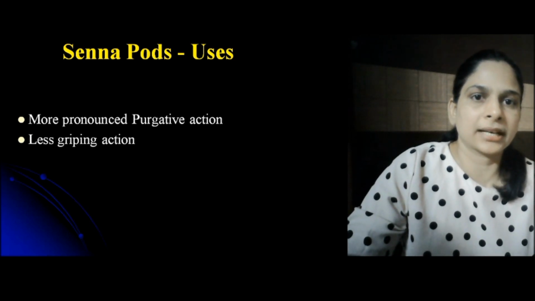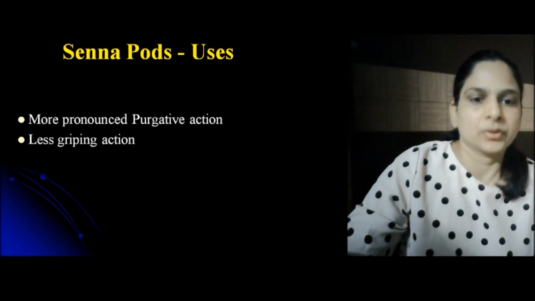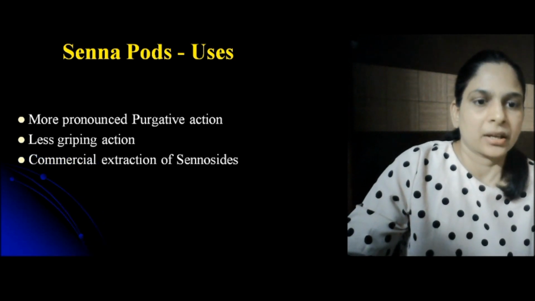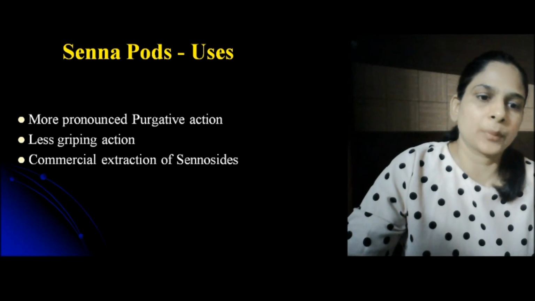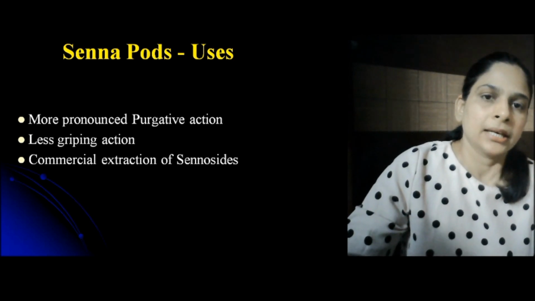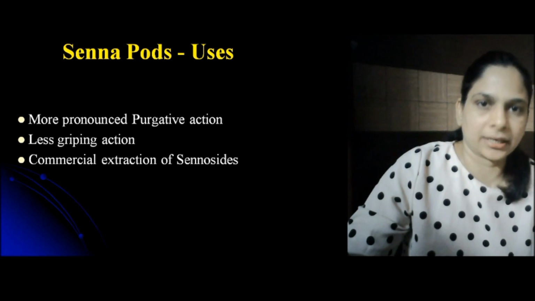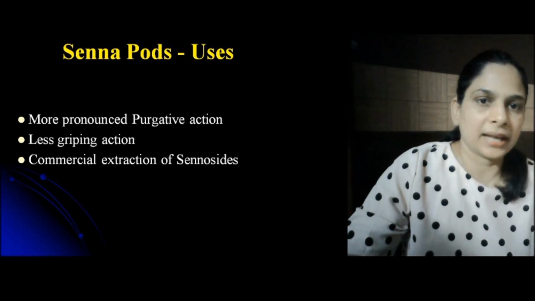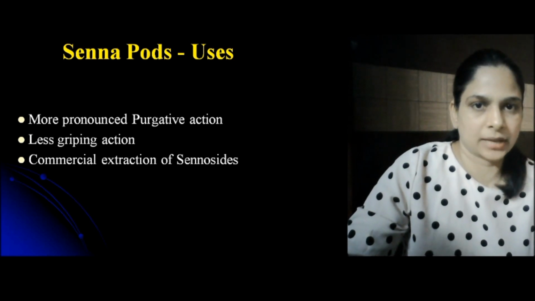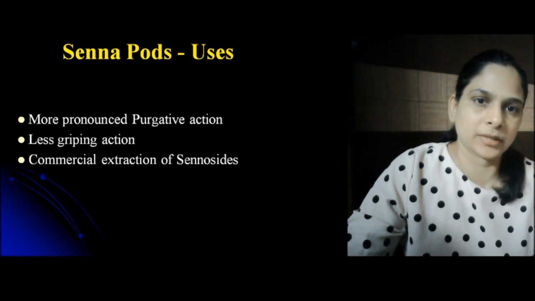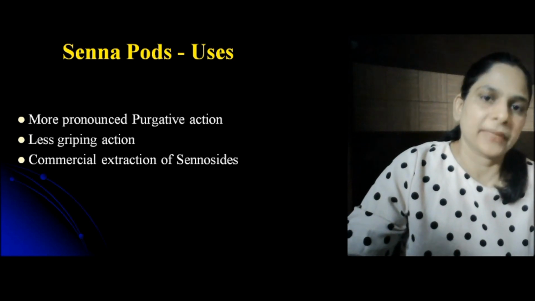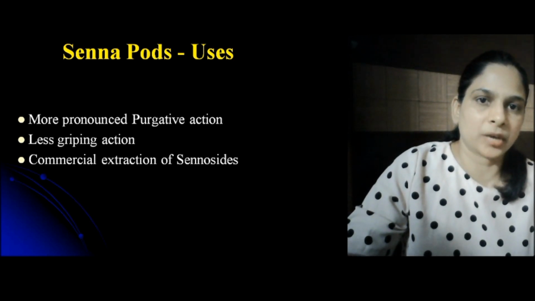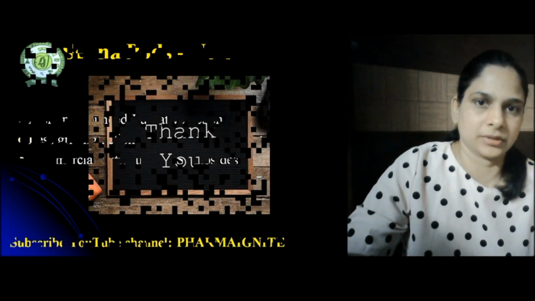Another use of senna pods is that they are commercially used for the extraction of sennosides on a large scale, as they contain more sennosides and more anthraquinone glycosides. Senna pods are commercially more feasible than the senna leaves for the extraction of anthraquinones.